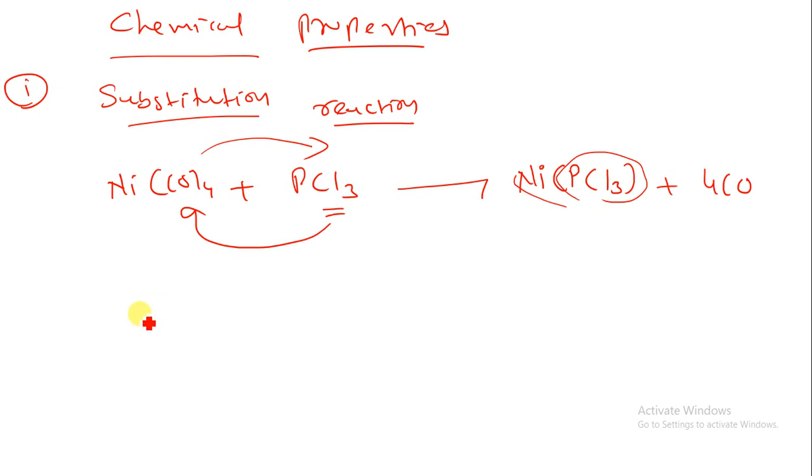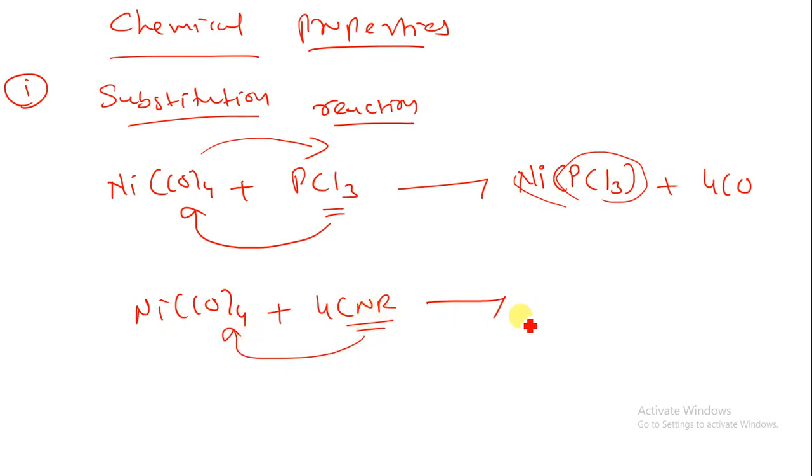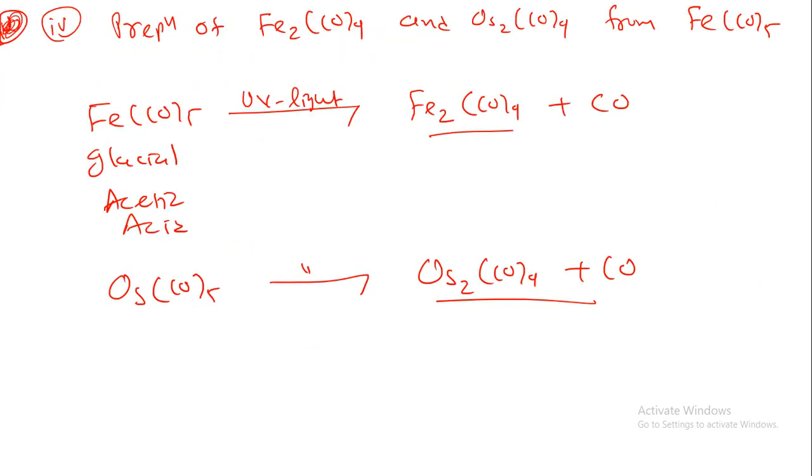Suppose if I am having Ni(CO)4, let us take one more example. Ni(CO)4, when we are having CNR group, when it undergoes substitution reaction, what will happen? This CNR replaces the CO group over here, so Ni(CNR)4 by the removal of the 4CO, so that is known as substitution reaction. Okay, so let us take one more example, that is action of NaOH.